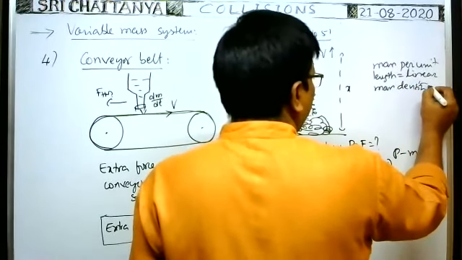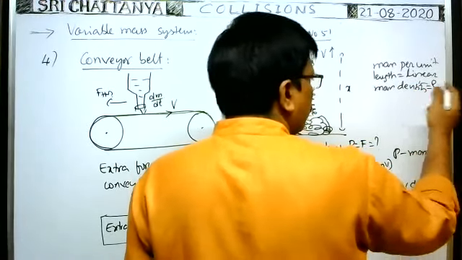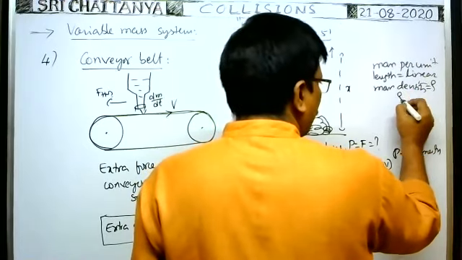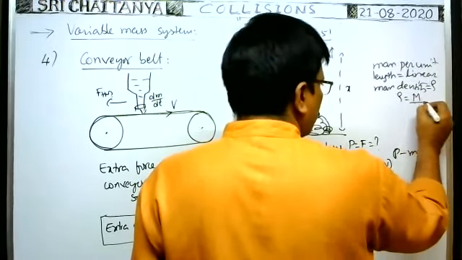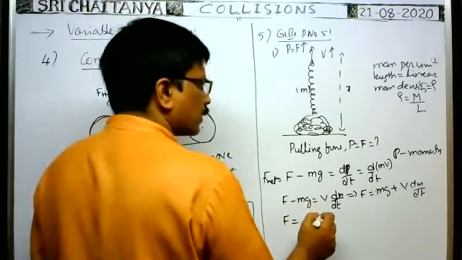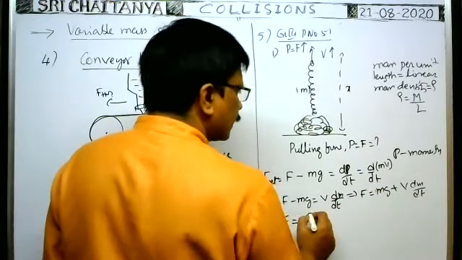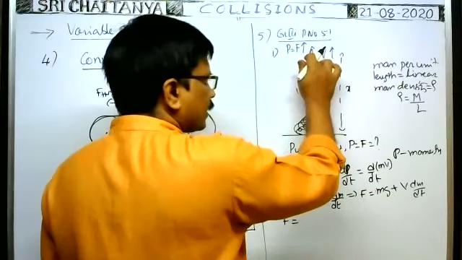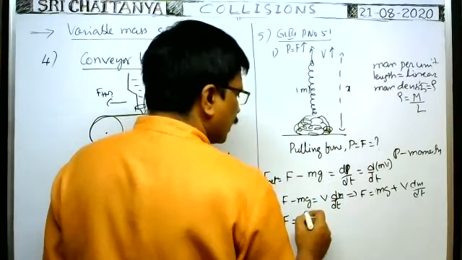Linear mass density is given as rho. In some books it may be given as lambda. Linear mass density is equal to the total mass of the chain divided by the total length. We can write it like this also, and here we use rho. So the length of the chain is x, and the mass per unit length is rho. Then what is the mass of the chain?